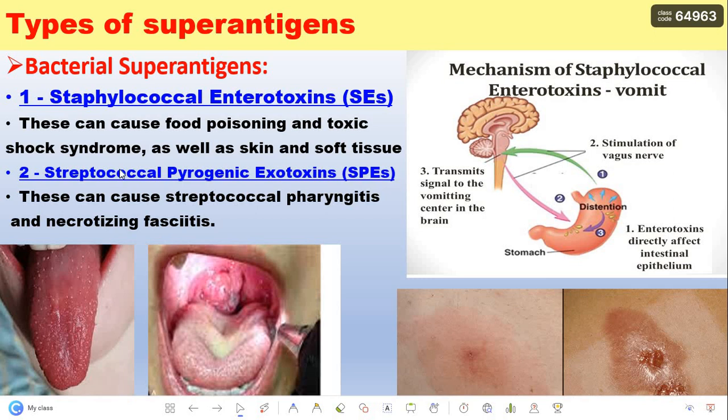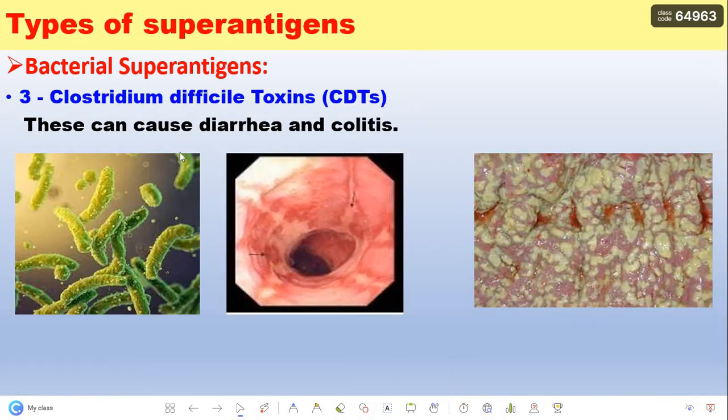Number 2, streptococcal pyrogenic exotoxin, which causes streptococcal pharyngitis, and the tongue of the child will look like a strawberry. Number 3, Clostridium difficile toxin, which causes diarrhea and colitis in humans, like this.